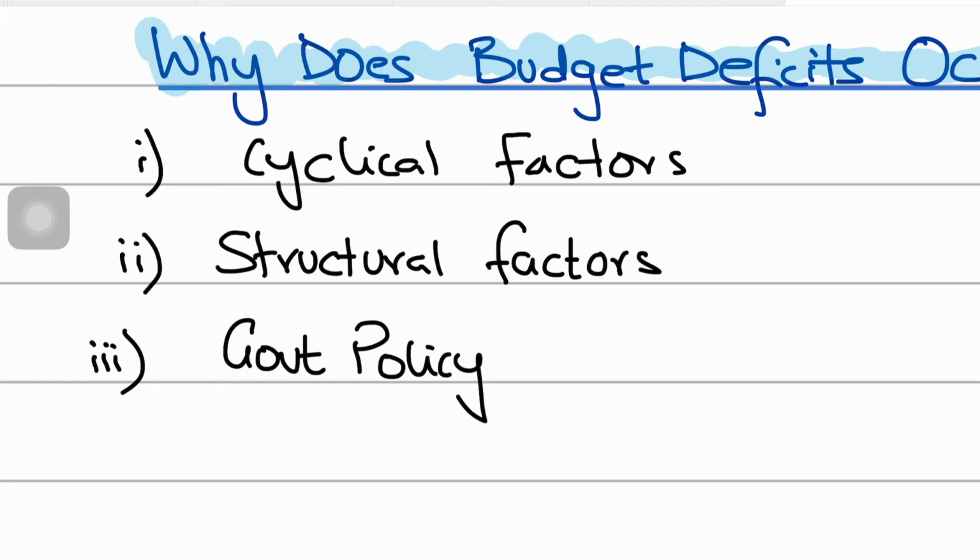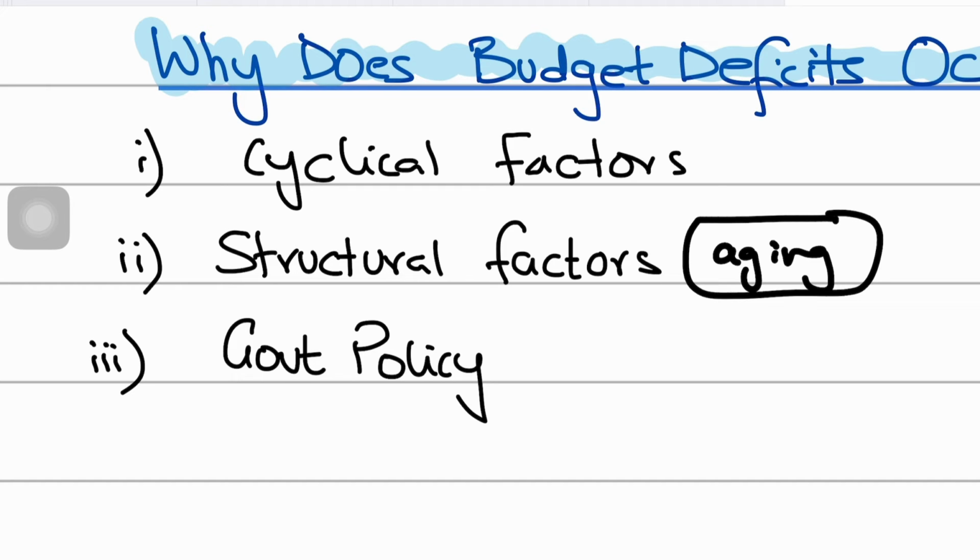And one example of a structural factor that you could give in your answers, or you should be knowing as an A-level student, is that such a deficit is caused due to demographic changes in the economy, such as aging populations. If the population is aging, that would automatically lead to increased healthcare spending by the government, and it will increase the pension cost as populations age and more people retire. Not only do they retire, but they age as well. And you have a higher average age in the economy, and that automatically puts strain on the government finances.